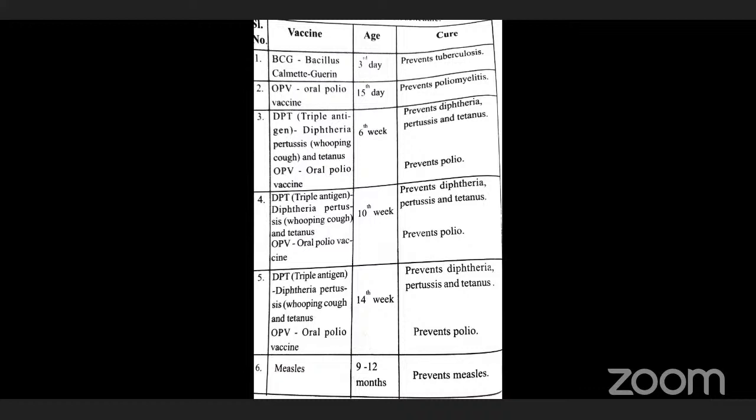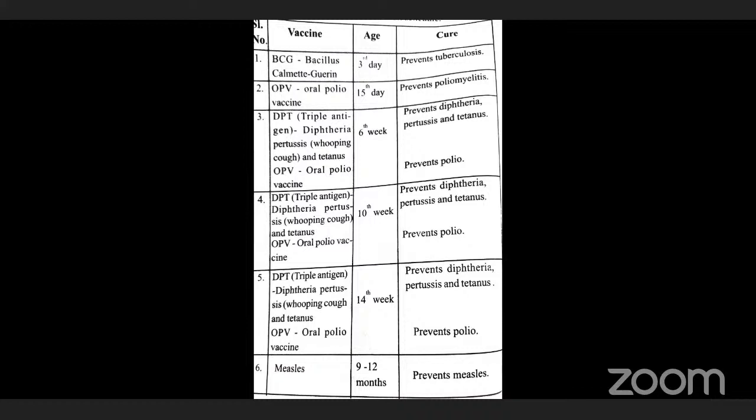In this way the organism will be destroyed. Otherwise, we can kill the organism by using heat, increasing the temperature. The microorganism will be killed by temperature or chemical antiseptics, and then it is injected into the human body. So automatically immunity will be developed. This is called the heat killed vaccine.